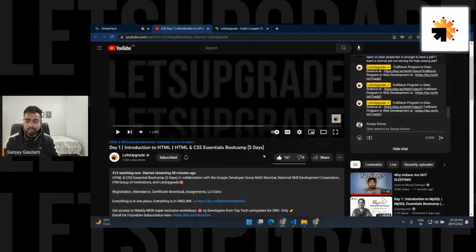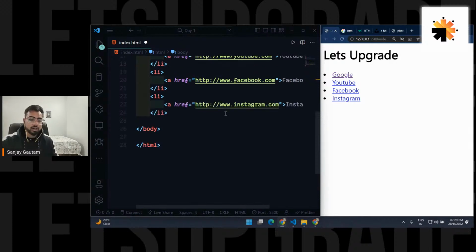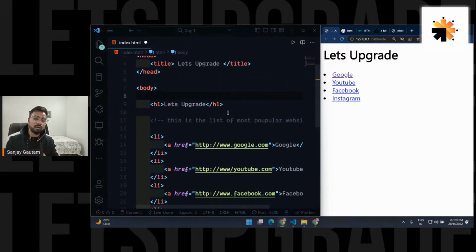Yeah, so that's it for today, and tomorrow we are going to do some more stuff. We are going to do CSS, block elements, inline elements, and a lot of cool stuff. Today was just the introduction. So today we covered what the internet is, how this thing works, a little bit of introduction. Just try all this stuff by yourself.